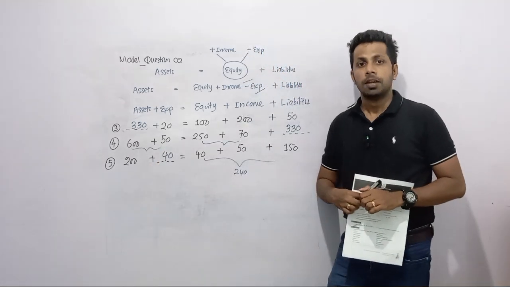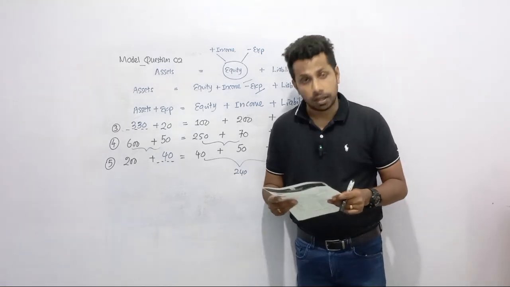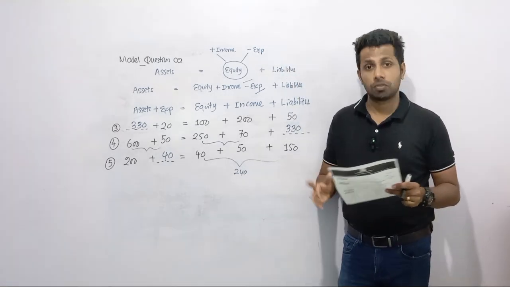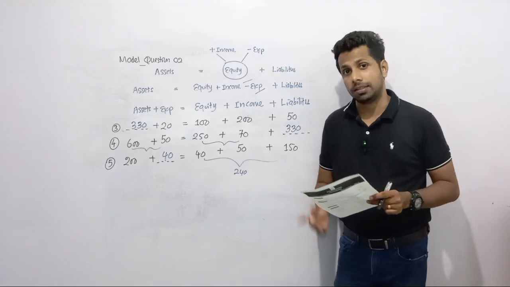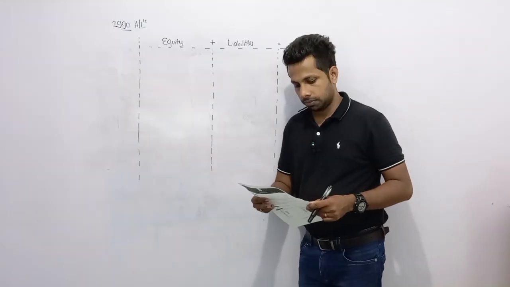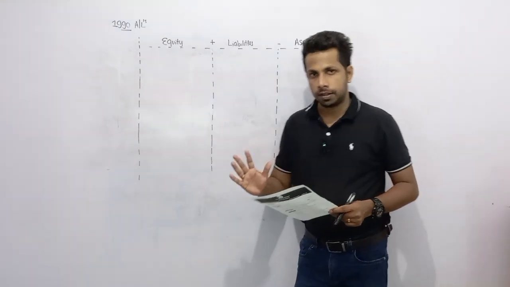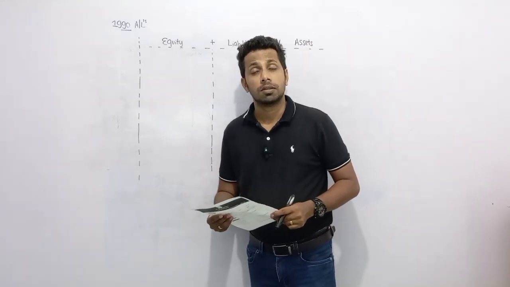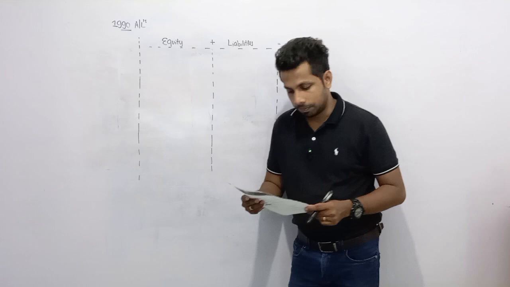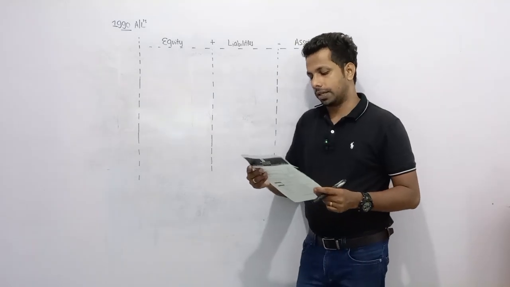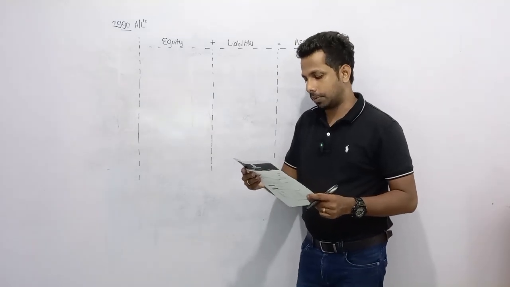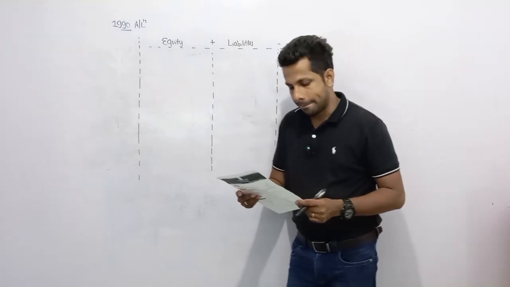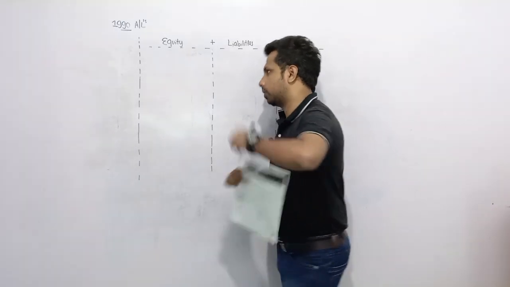Simple, right? Right. I think now we can move to the last question, dear children, that is from 1990 advanced level. Indicate the effect of following transactions on assets, liabilities and capital under basic accounting equation. So are you ready? Okay, so let's move to the first one.